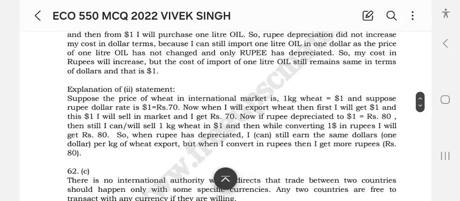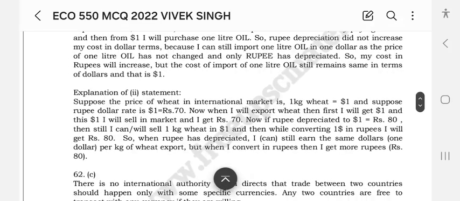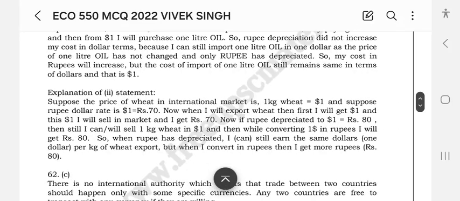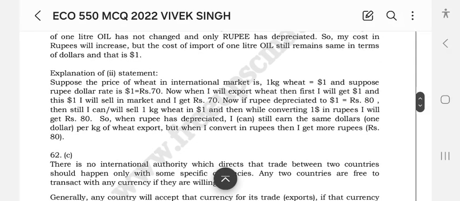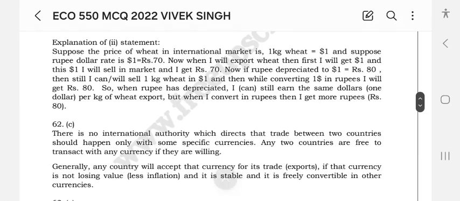Explanation of statement 2. Suppose the price of wheat in the international market is $1 per kg, and suppose $1 is rupees 70. Then when I export wheat, first I will get $1, and this $1 I will sell in the market, and I will get rupees 70. Now if the rupee appreciates to $1 equals rupees 80, then I will sell 1 kg of wheat for $1, and while converting $1 into rupees, I will get rupees 80. So I still earn the same $1 per kg of wheat, but when I convert it, I get more rupees, that is rupees 80.